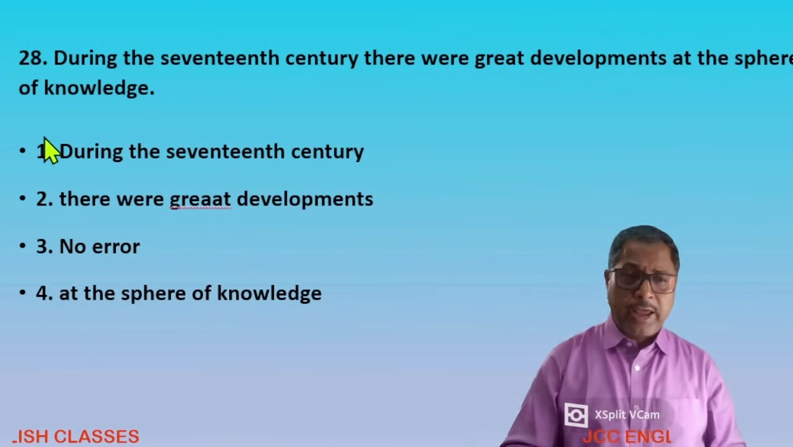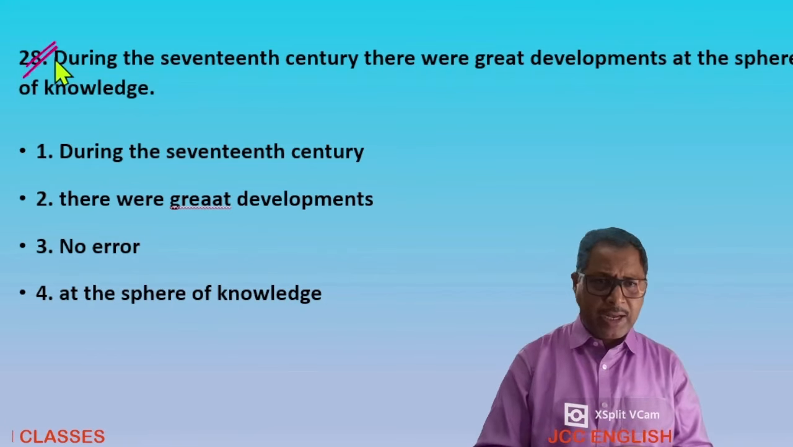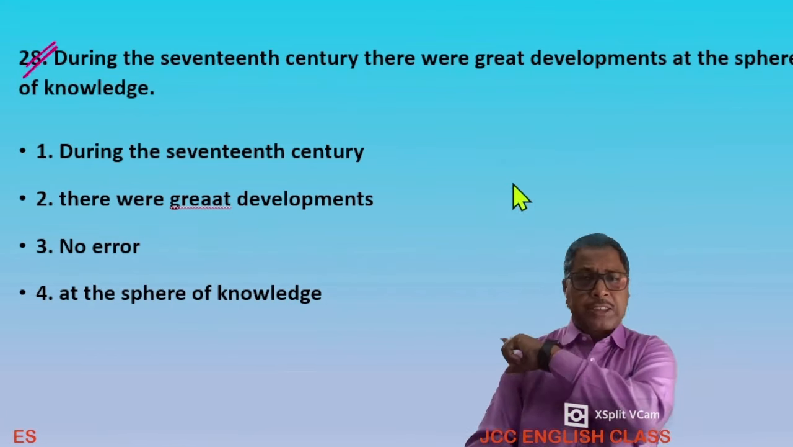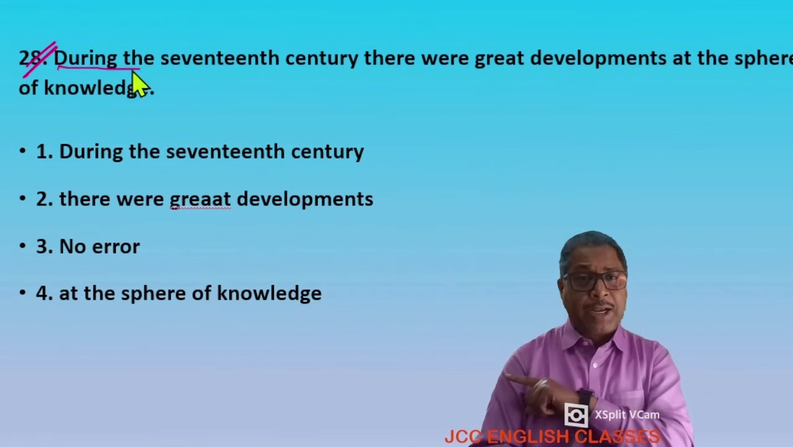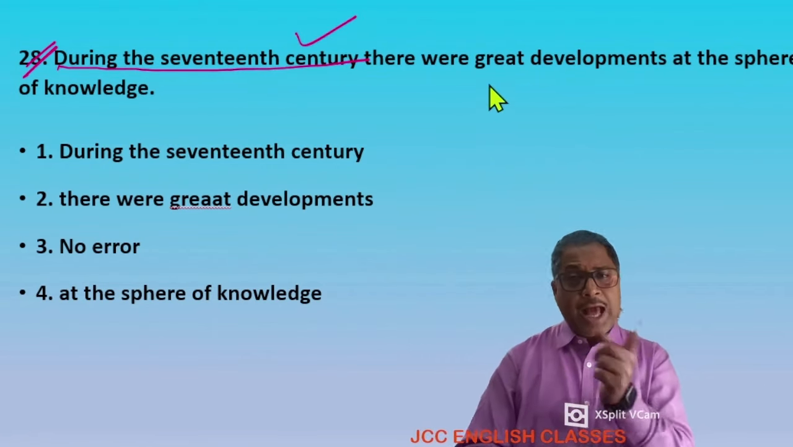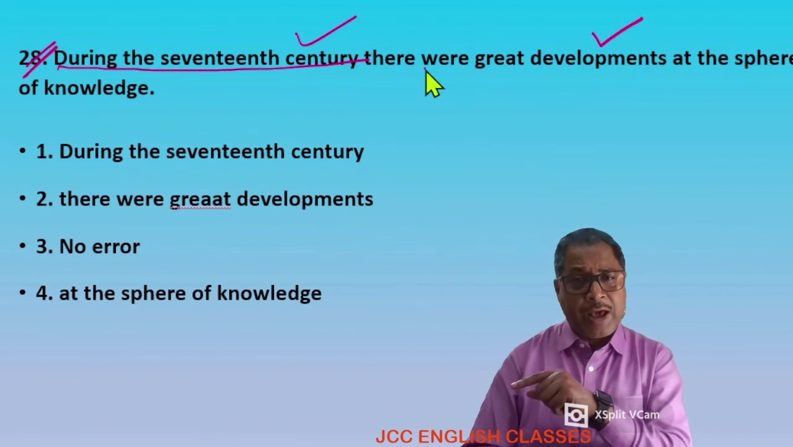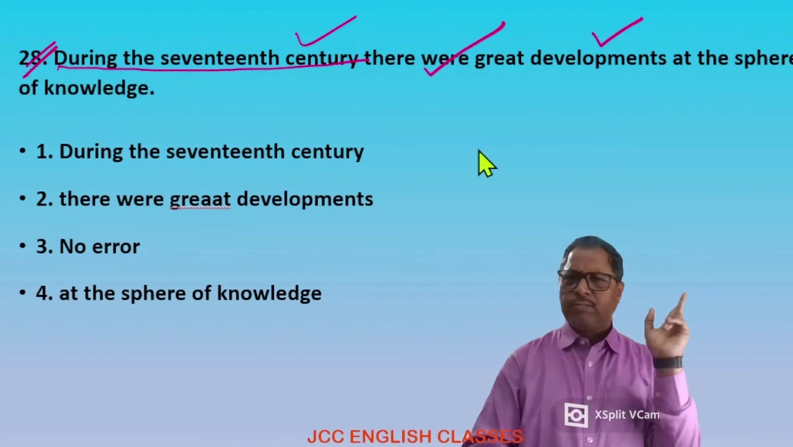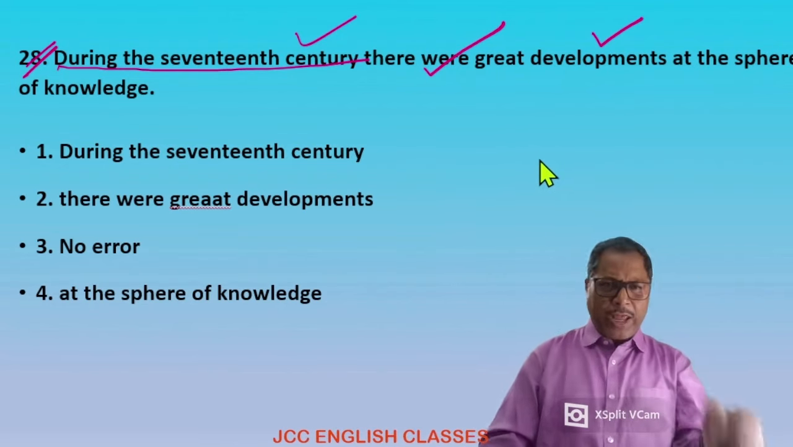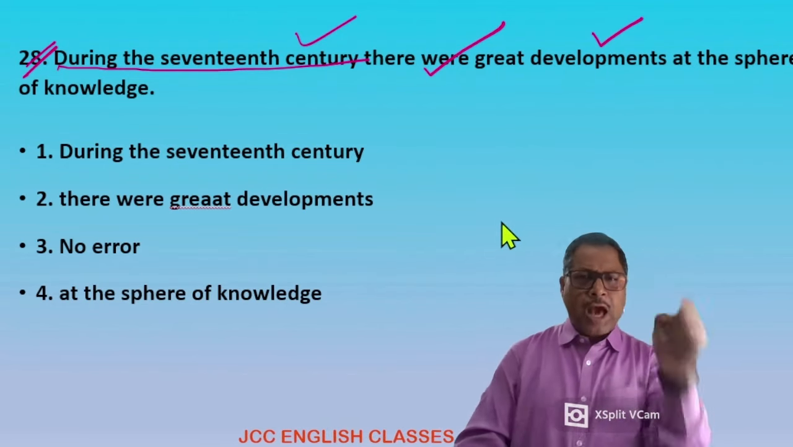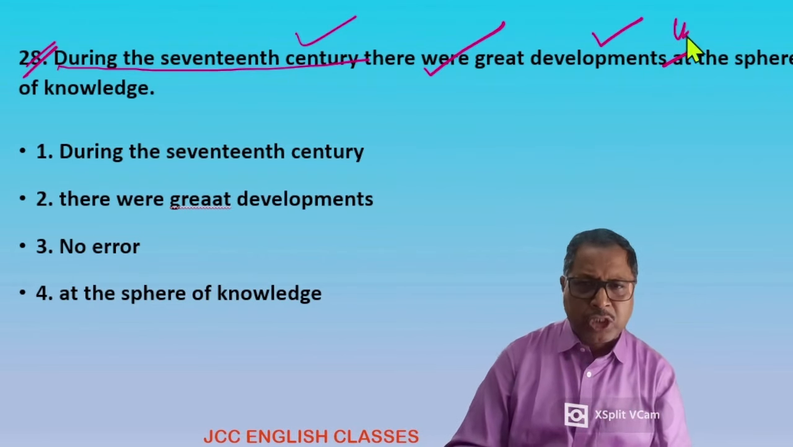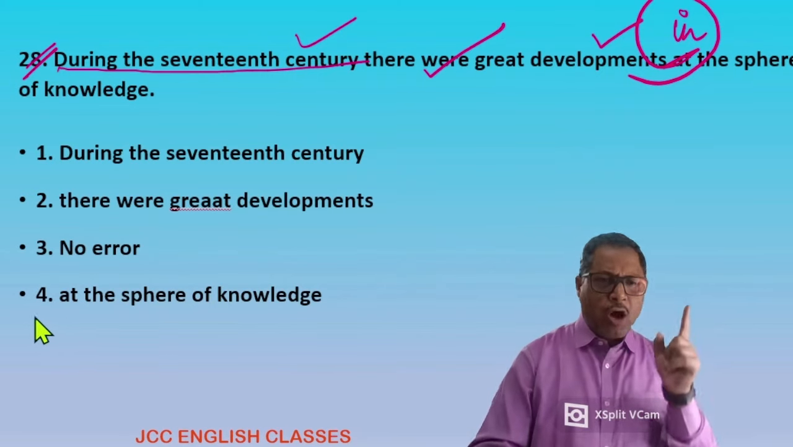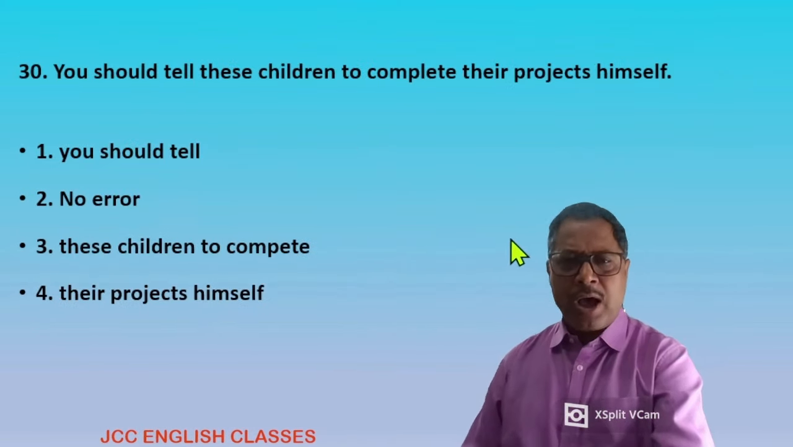Question 30. During the 17th century, there were great developments at the sphere of knowledge. During the 17th century, that is correct. There were great developments, subject development, it is also correct. At the sphere of knowledge, no, this cannot be. During the 17th century, there were great developments in the sphere of knowledge. This one is correct, not at the sphere of knowledge. Option 4 is the mistake one.